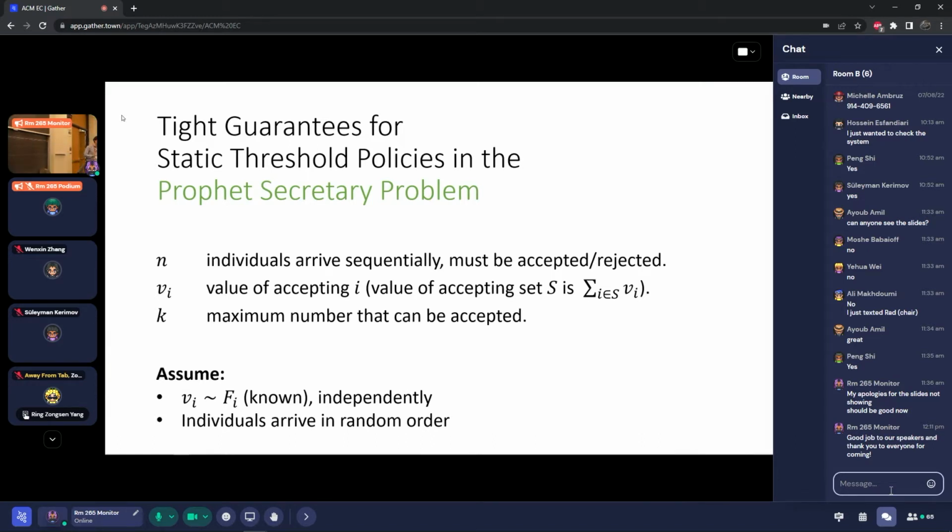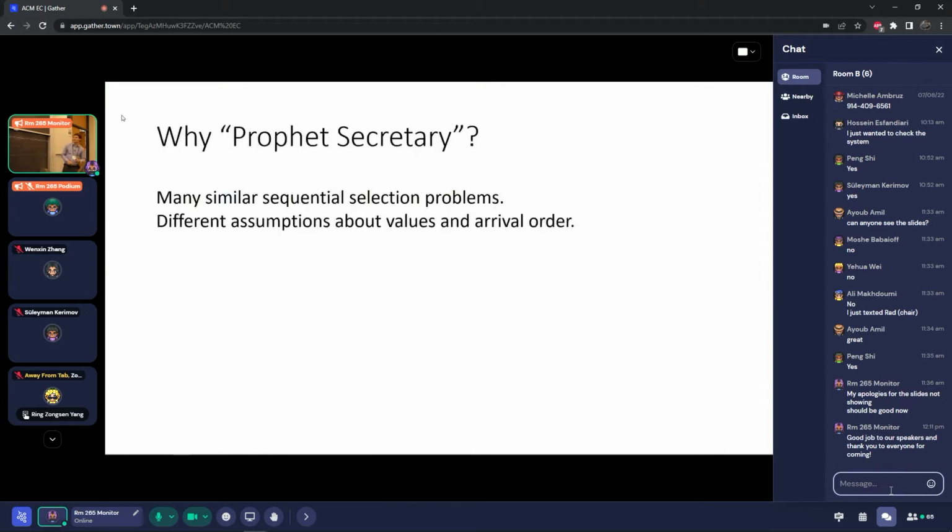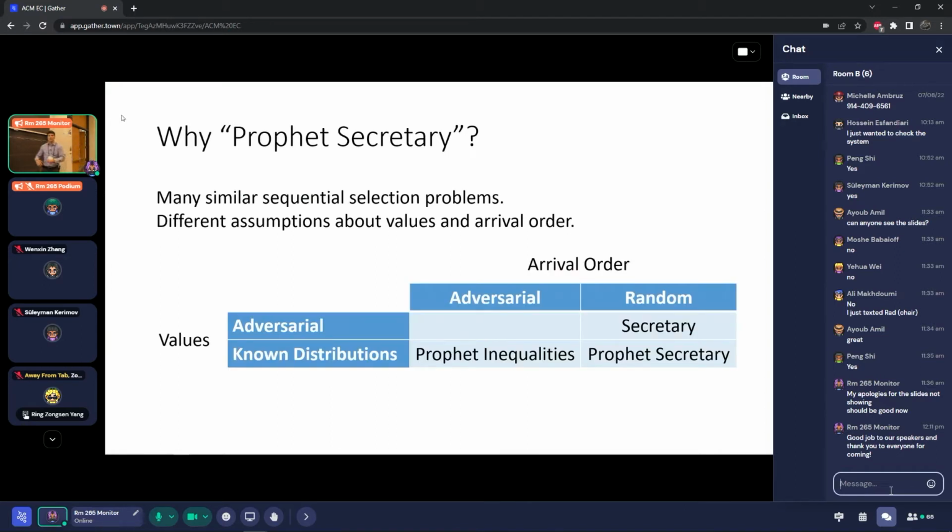You might ask, why is this called the profit secretary problem? I'll give you a short answer relating it to existing problems, because there are many similar problems where we make sequential accept-reject decisions. The key things that differentiate these problems are the assumptions you make, primarily about the values and what you know about them, and the order in which they arrive. The classic secretary problem says, I don't know anything about the values, but I do know that they arrive in a uniformly random order.